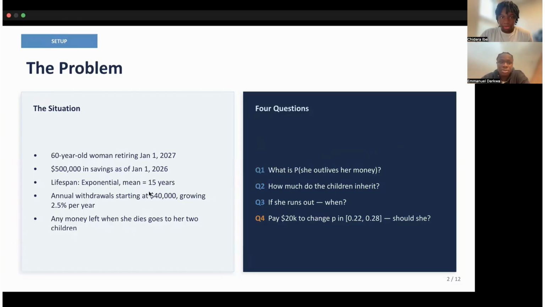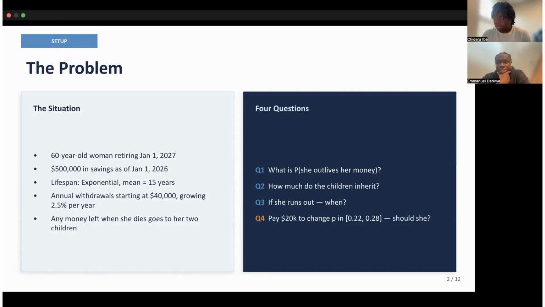All right, so here's the setup. We have a 60-year-old woman who's retiring on January 1st, 2027. As of January 1st, 2026, she has $500,000 saved up. Her remaining lifespan is uncertain, and we model it as an exponential distribution with a mean of 15 years. So she might live 5 more years, or she might live 30.